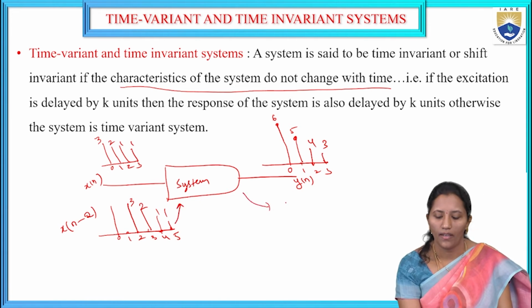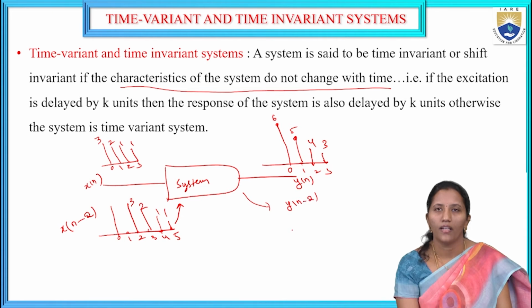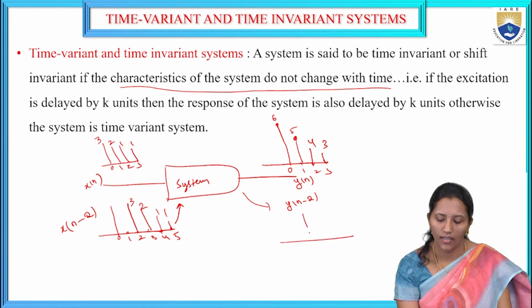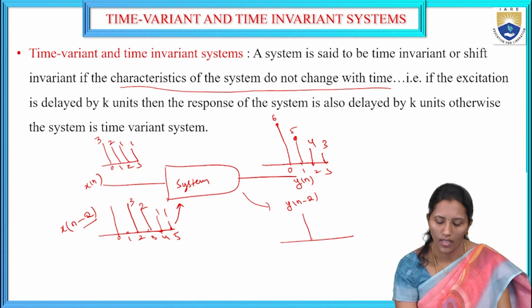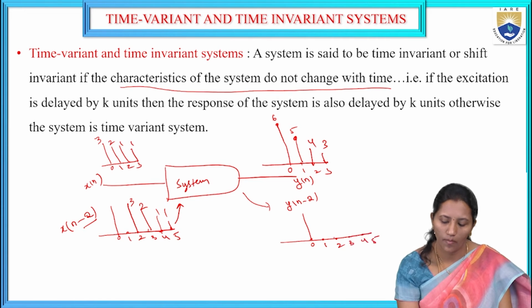Then we get y of n minus 2. If it is a time invariant system, then the characteristics of the output should not change. If the input is delayed by some units, the output is also delayed by the same units, and the characteristics of the response should not change: 6, 5, 4, 3.